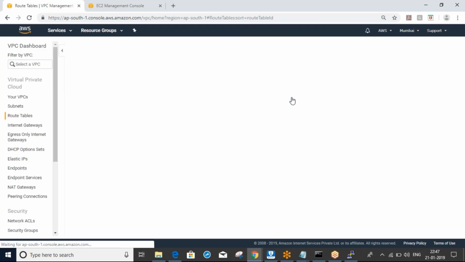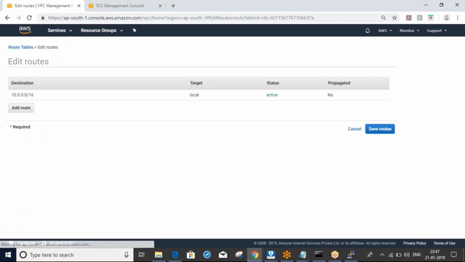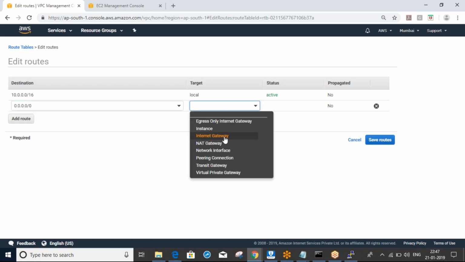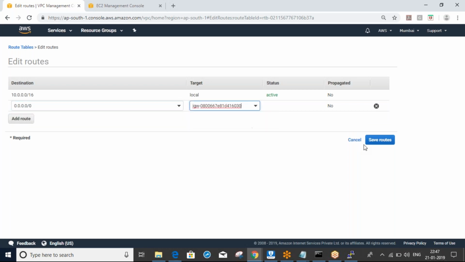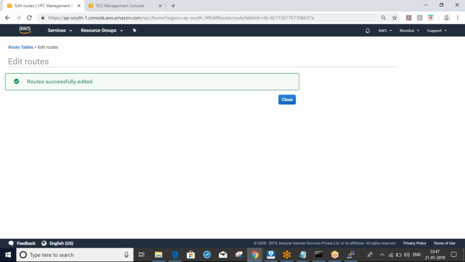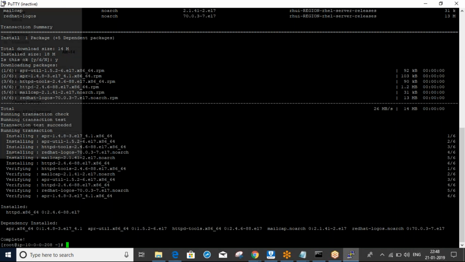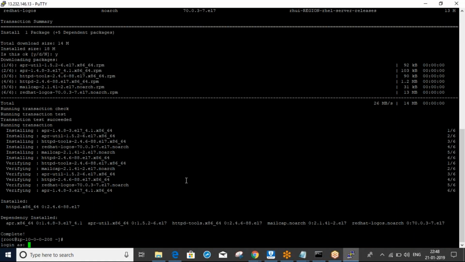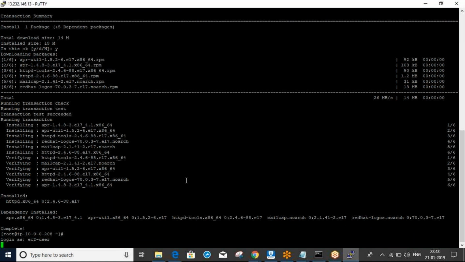Again, what you will do: edit, add route, internet gateway, select, save route. Now refresh, restart the session.